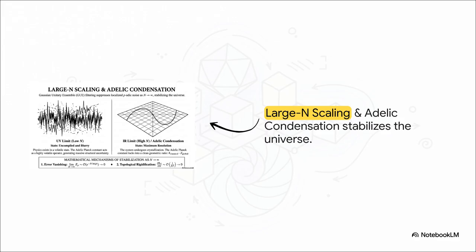But watch what happens as n approaches infinity on the right side. We hit the IR limit, achieving what's known as Adelic condensation. The system undergoes a crystallization into maximum resolution. Through Gaussian unitary ensemble filtering, the localized paddock noise is exponentially suppressed, and that Adelic Planck constant locks into a clean geometric ratio. The universe stabilizes.